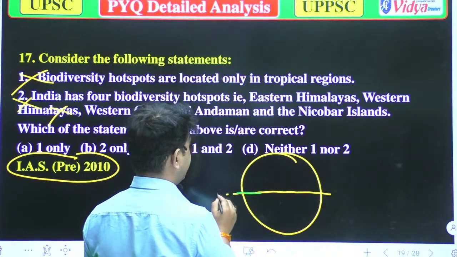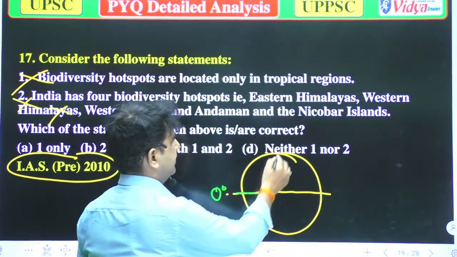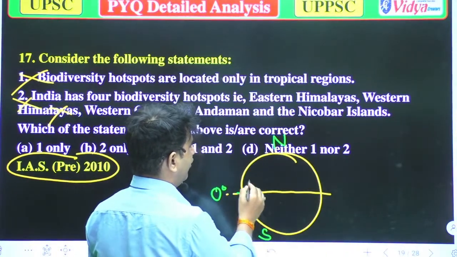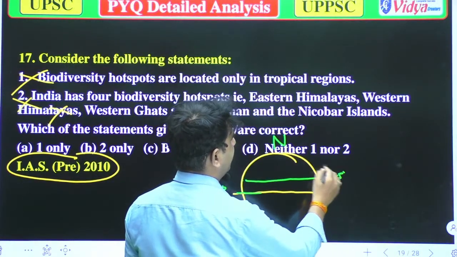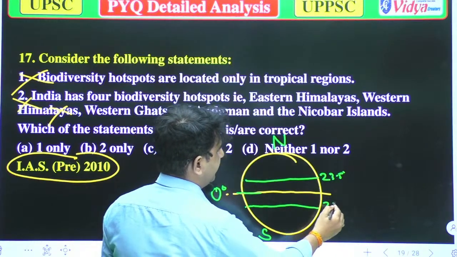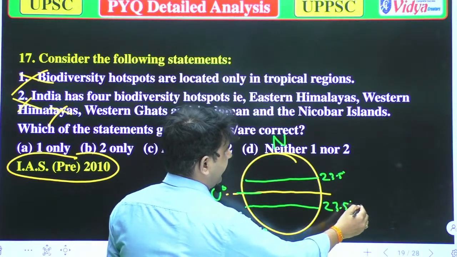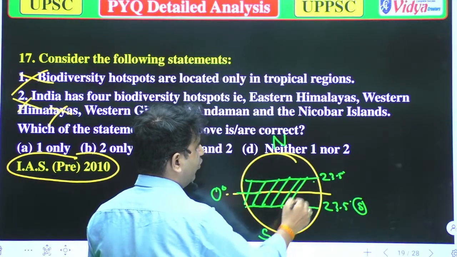It is the equator, which is 0 degree. Equator is 0 degree, and that is north and that is south. When we move 23.5 degree in the northern area, or when we move 23.5 degree in the southern area, these areas have more biodiversity.